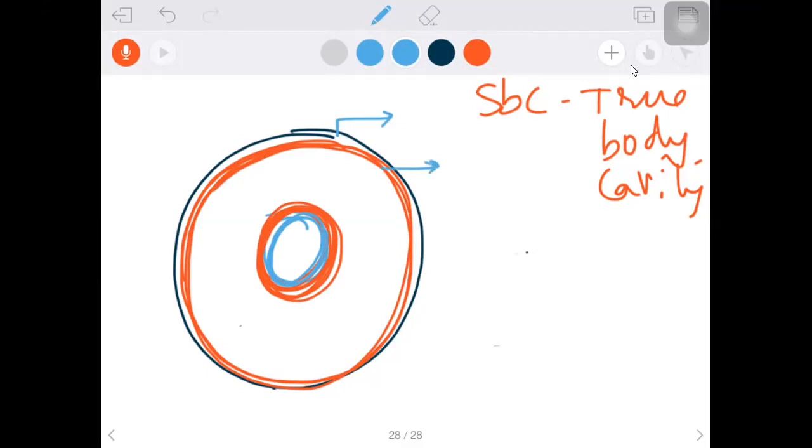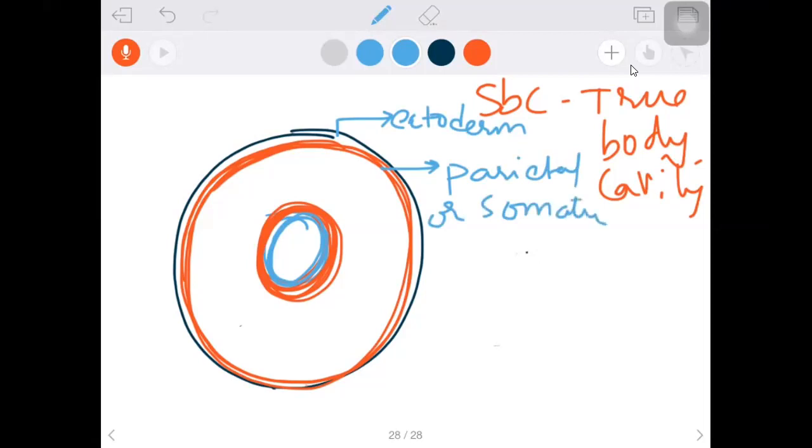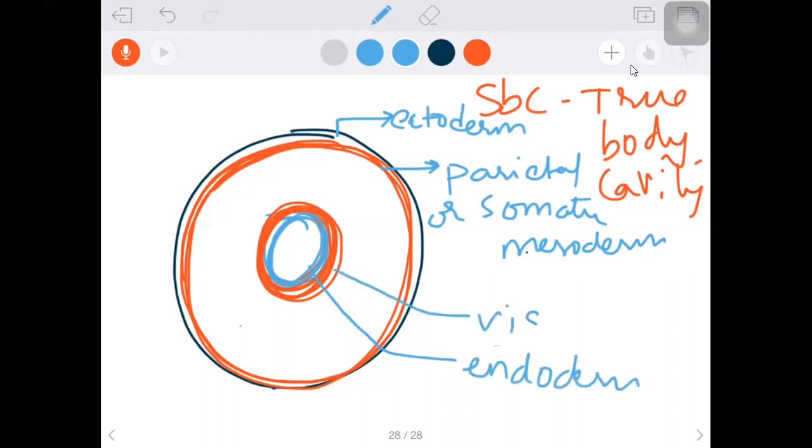So this is mesoderm. Which mesoderm? Parietal mesoderm, I am writing. The mesoderm which lines the ectoderm is called parietal or somatic mesoderm. Then this one, what is this? Endoderm. The lining of the endoderm is visceral or splanchnic mesoderm.